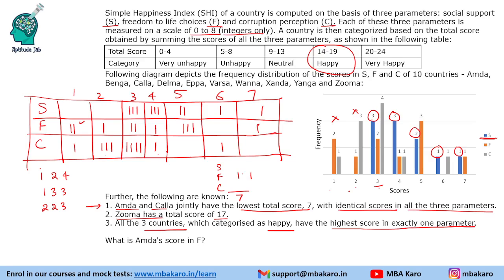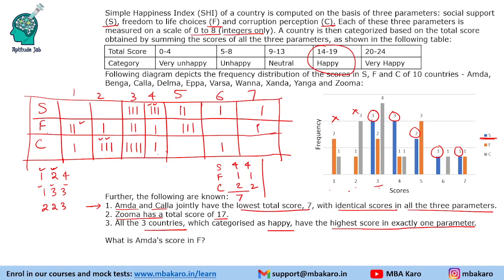So we can have 1 in F. Then is it possible to have 2 two times? Yes, 2 is present 2 times in C. So we can have this. And it should have 4 two times in S. Yes, that is also possible. We can pick these values and make it 4 1 2. That is one case. The second case is 1 3 3.